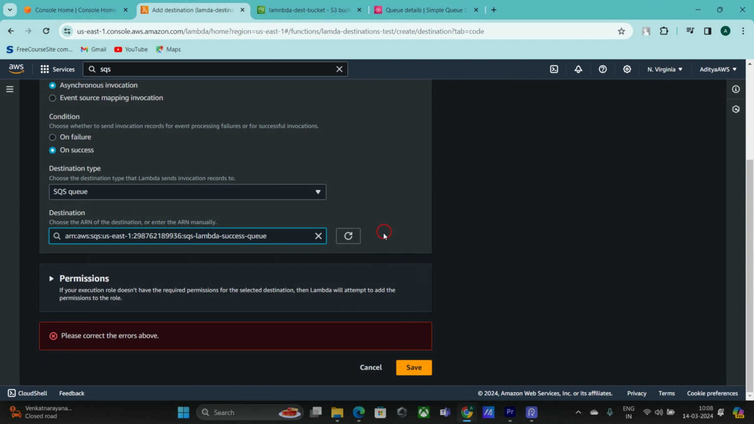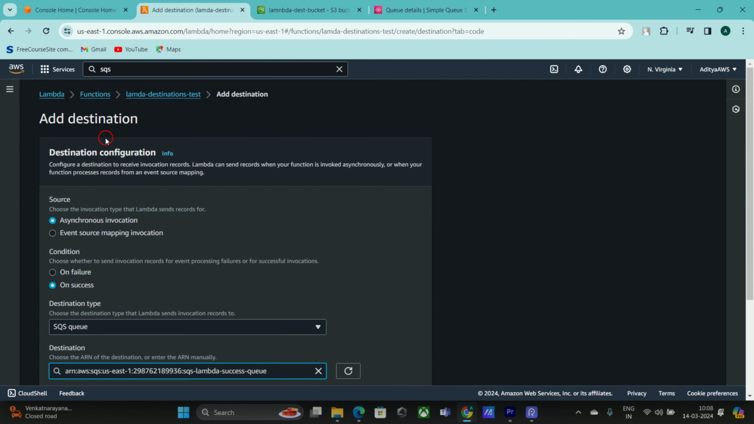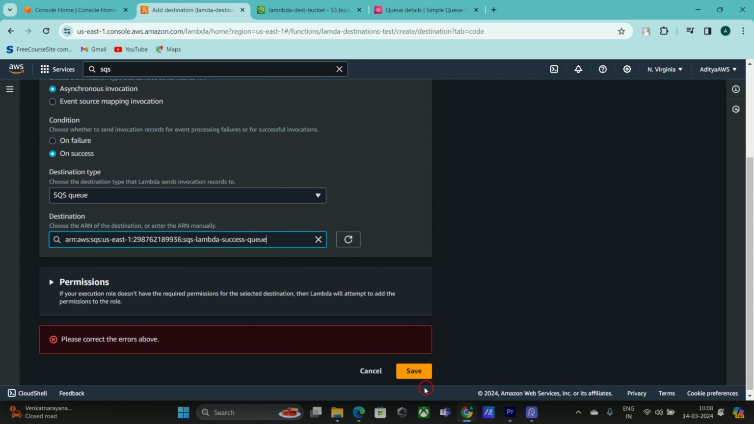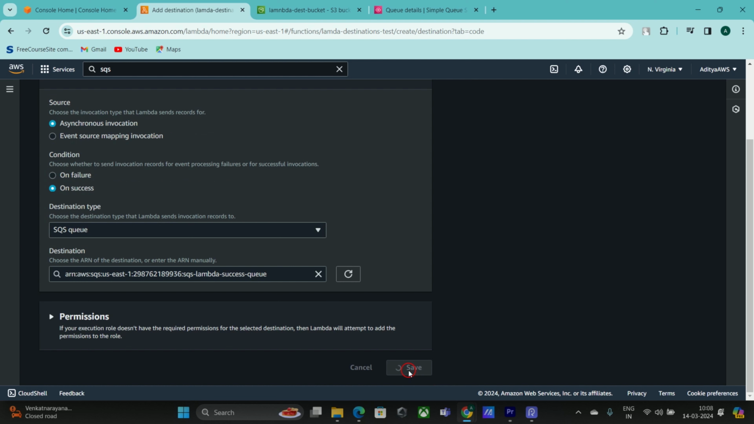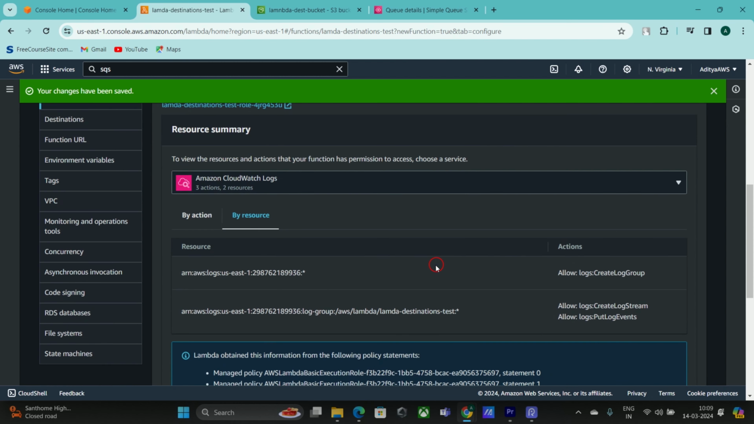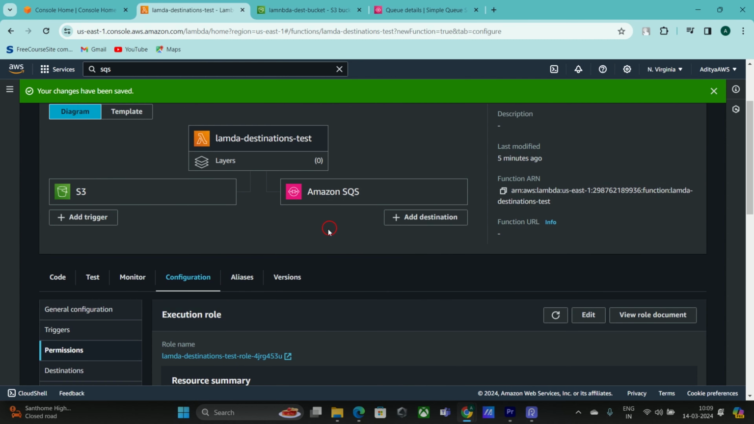Before clicking on save, just review this. We added a destination for an asynchronous invocation, and the condition is that only success events go to this queue. Okay, and save. It's saving. We'll wait for some time and let it complete adding its destination. If you see here, the destination has been added. That is Amazon SQS.